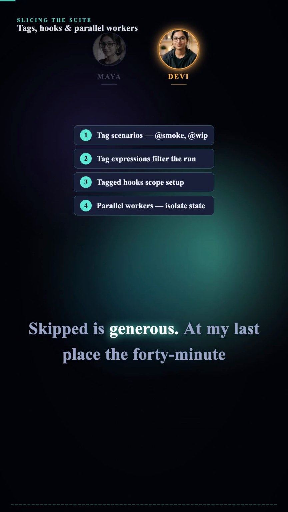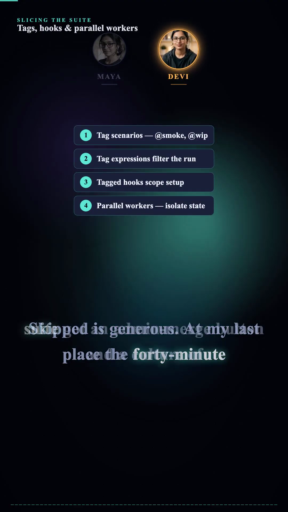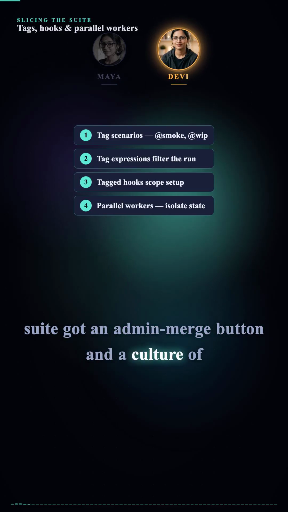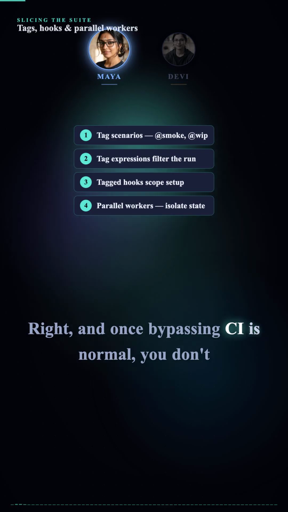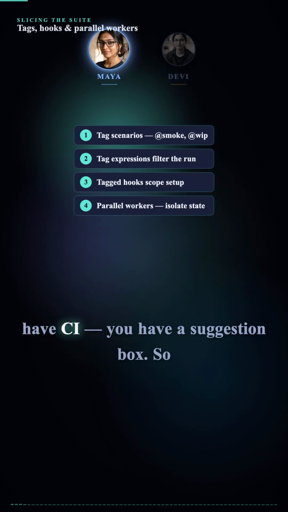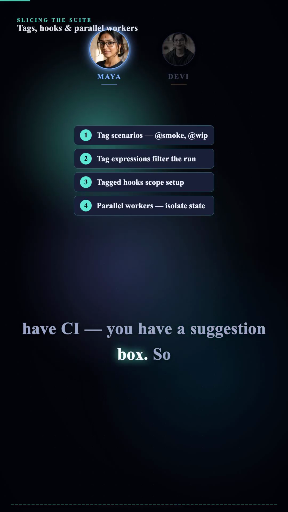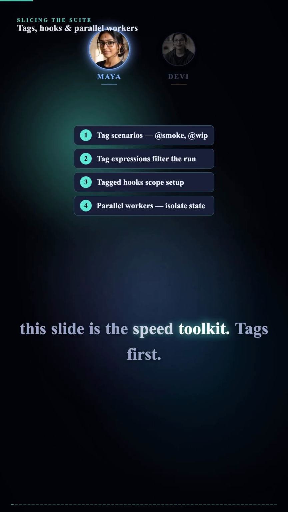Skipped is generous. At my last place, the 40-minute suite got an admin merge button and a culture of using it. Right. And once bypassing CI is normal, you don't have CI. You have a suggestion box. So this slide is the speed toolkit.